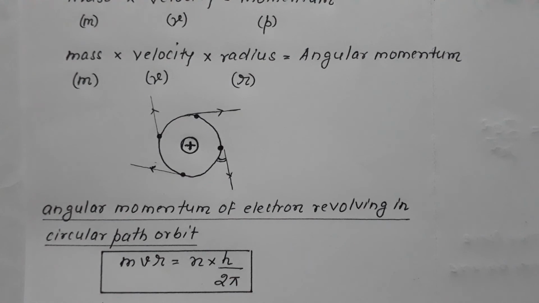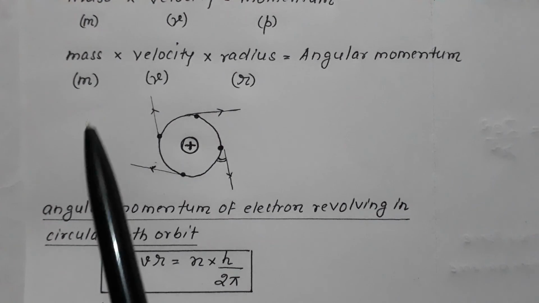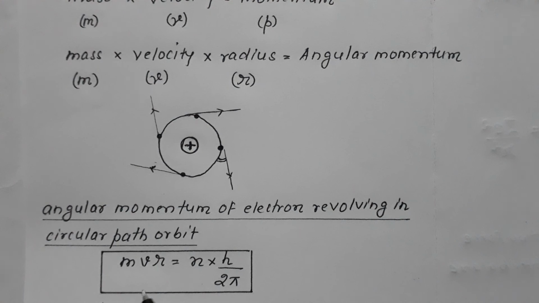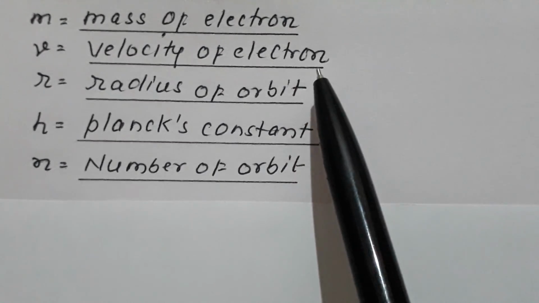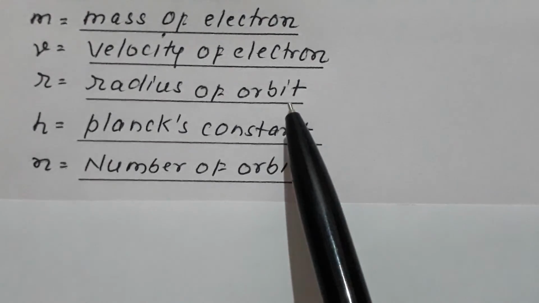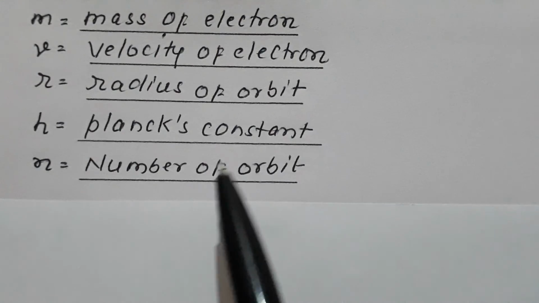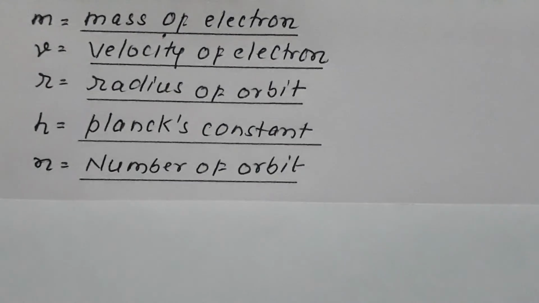So mass into velocity is momentum, but mass into velocity into radius is termed as angular momentum, and Bohr says that this angular momentum mvr is n into h upon 2 pi. So what is m? It is the mass of the electron, v is the velocity of the electron, r is the radius of the orbit, n is the number of the orbit, and h is